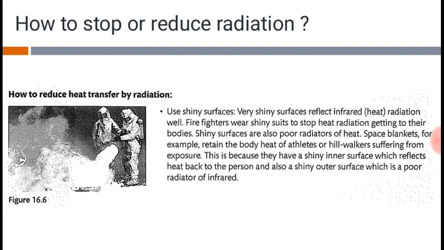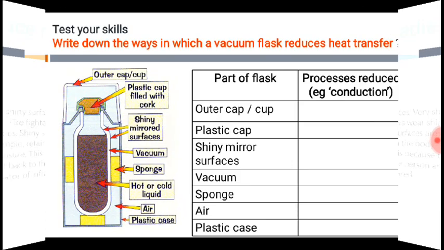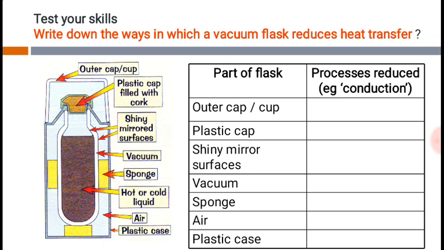Just go through these points, and your homework for today, your assignment, will be regarding this flask question. This is a vacuum flask. It is designed in such a way that it reduces heat transfer.